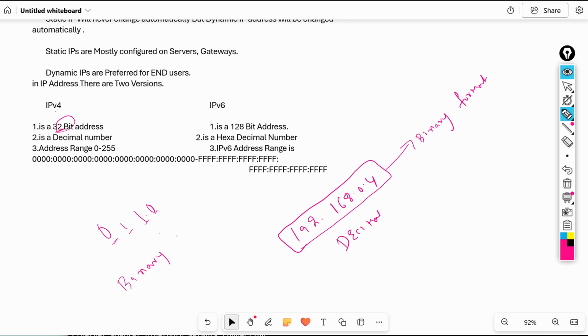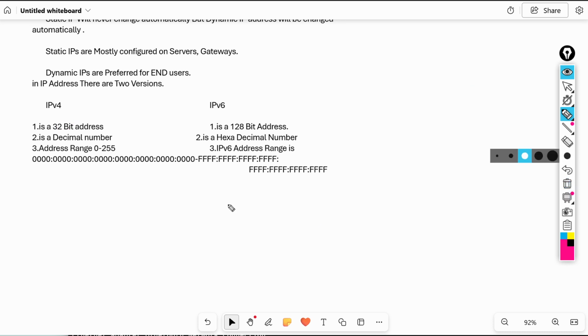Now I will explain how to convert decimal into binary. You should understand this, but it is not that important. It's very simple. For example, the IP is 192.168.0.4. To convert it, we use the numbers 1, 2, 4, 8, 16, 32, 64, 128.